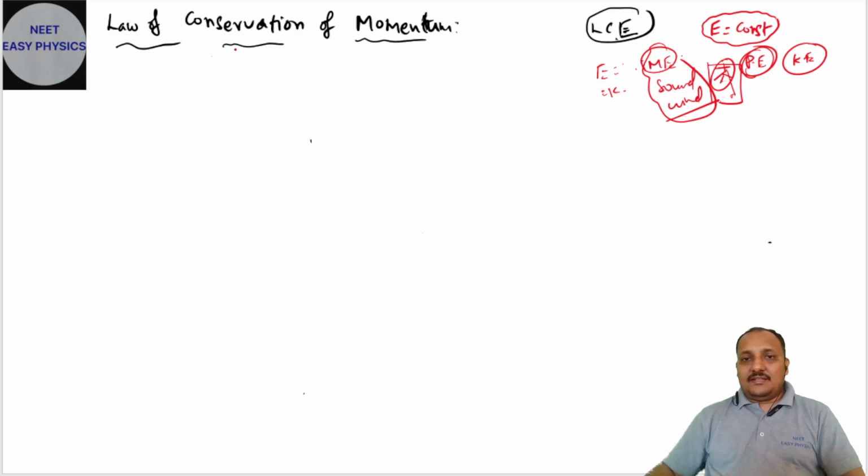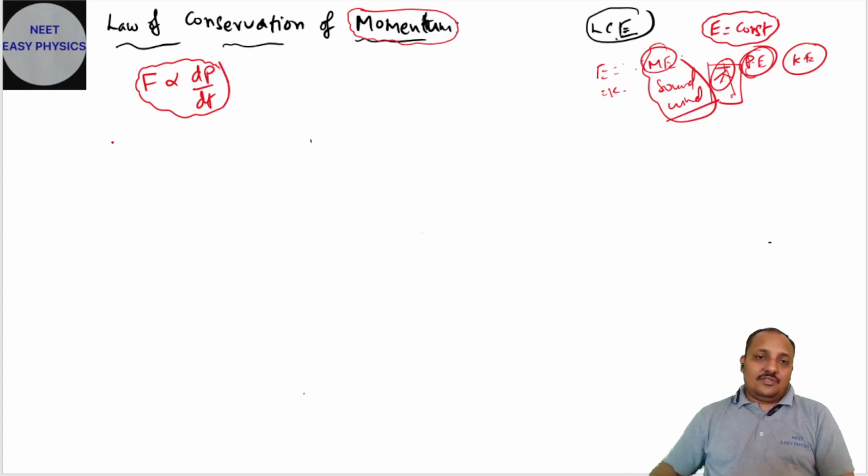Same like that, the law of conservation of momentum means total momentum is constant. According to Newton's second law, force is directly proportional to the rate of change of momentum, F is proportional to dp by dt. If momentum is constant, what is the derivative of a constant? 0. Therefore, if external force is 0, even though internal force is acting,